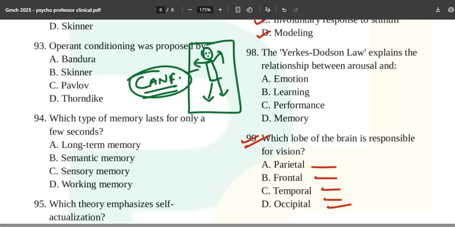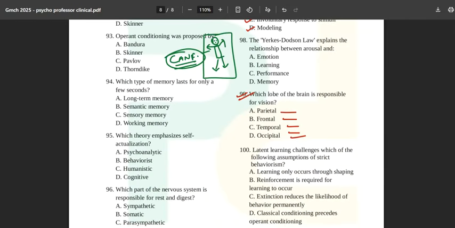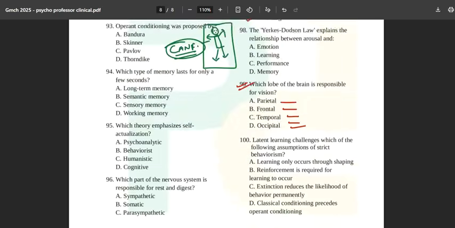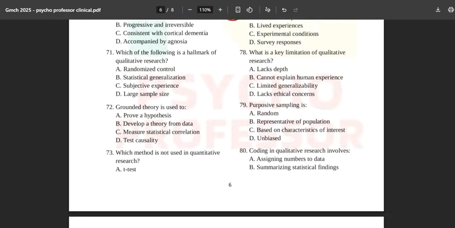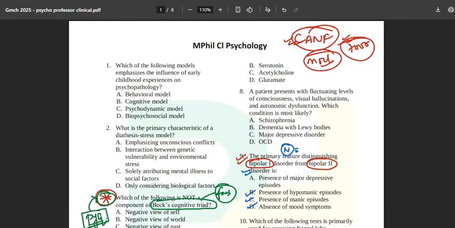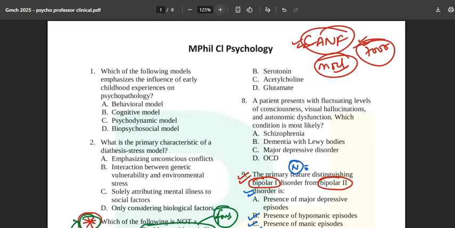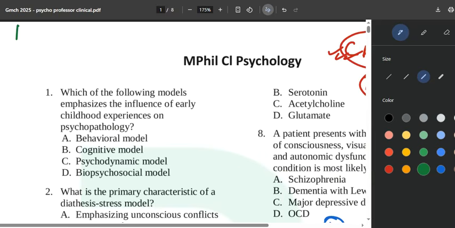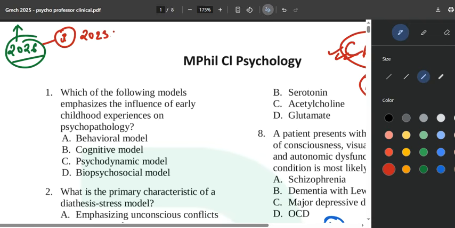And if you want to have this PYQ solving guide, which is somewhat not complete, but you do get a guide on how to read for the next time, you can simply join the Telegram channel to get this completely free of cost for your GMCH 2025 paper. Okay, so what you will remember for the next time if you sit for 2026: point number one, you will do the PYQs of 2023 plus PYQs of 2025. If you are not able to find them, just join the Telegram channel, go to the media section and you will find them there.